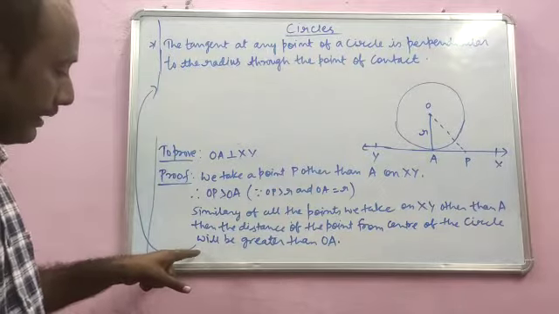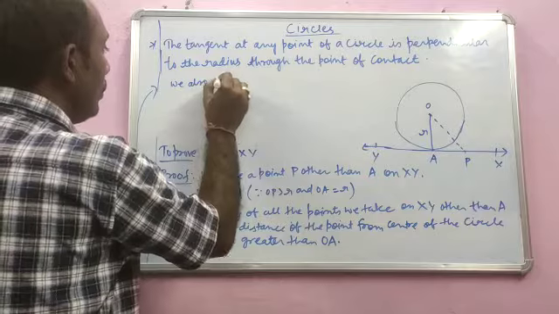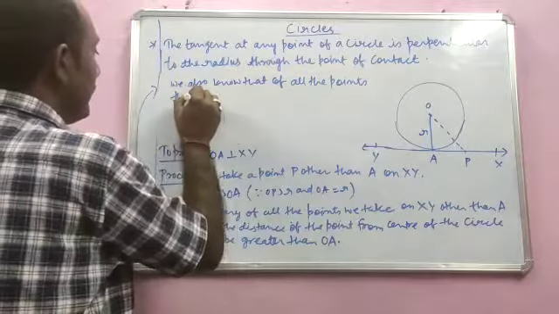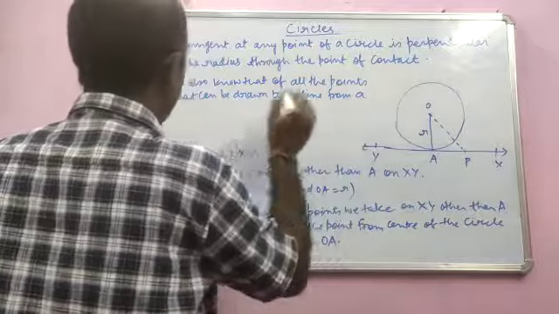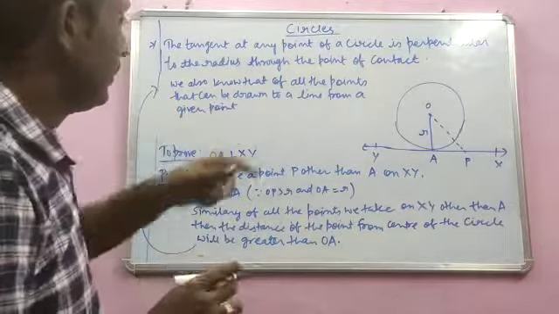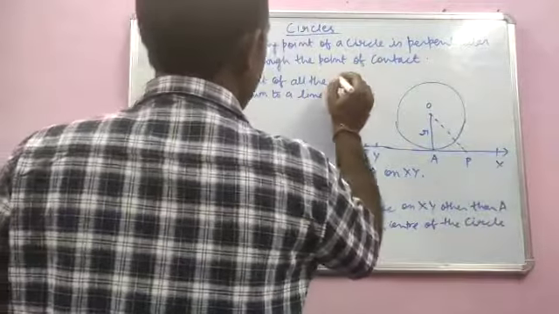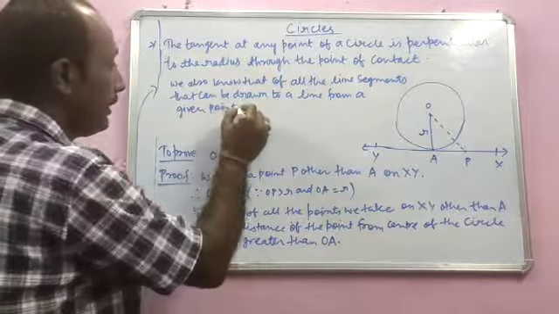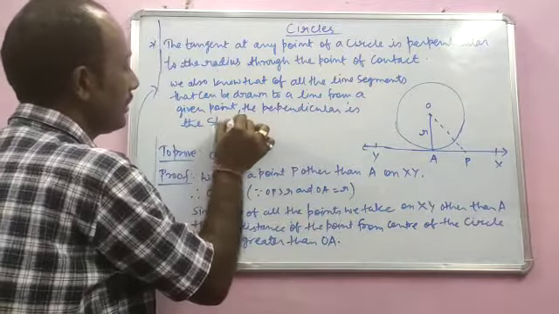Since you have already proved that all other points will be greater than OA, next you will need to write that we also know that of all the line segments that can be drawn to a line from a given point, the perpendicular is the shortest one. The perpendicular is the shortest one.